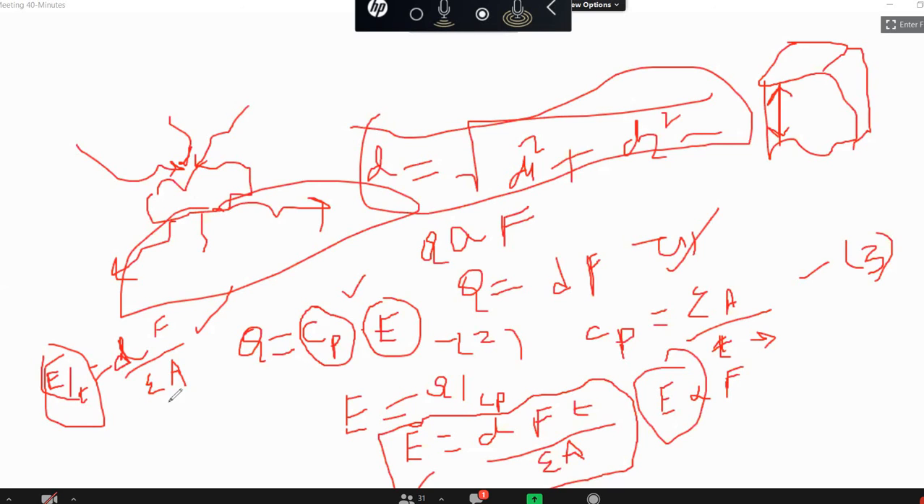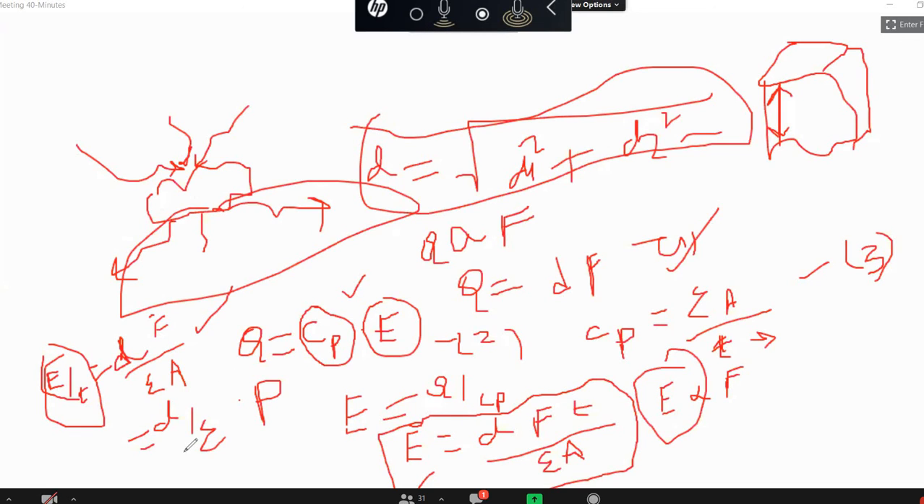Now again, what can we write? F by A means pressure. So we can write d by epsilon into P, because P equals F by A. We can express this expression in this way also.